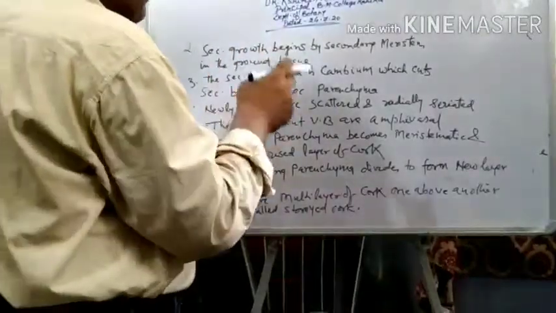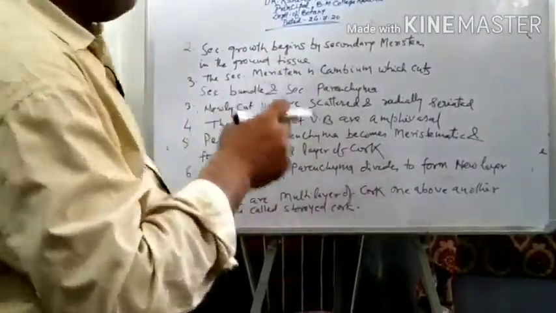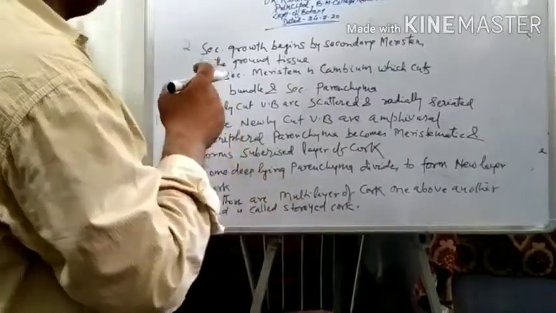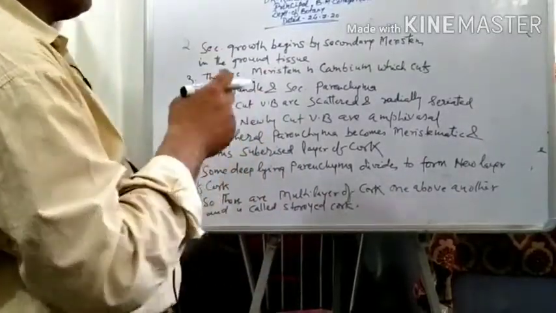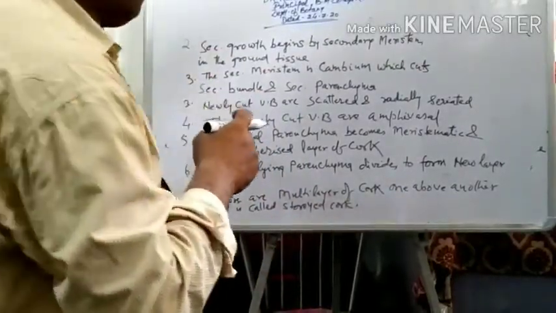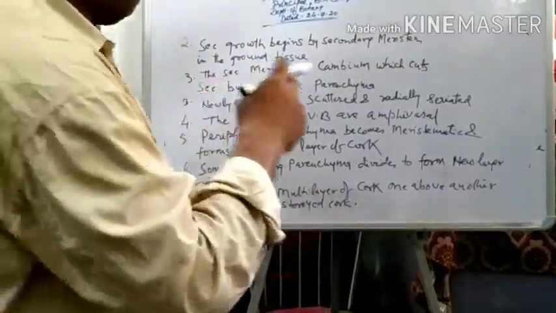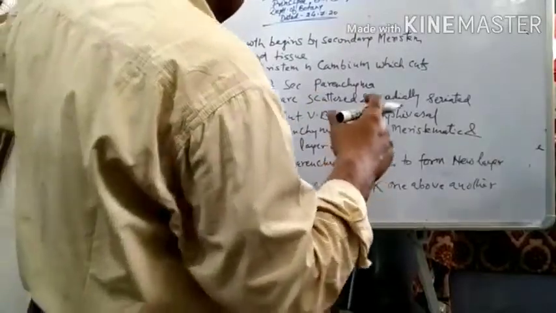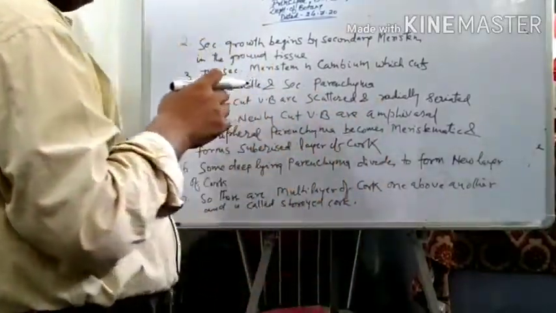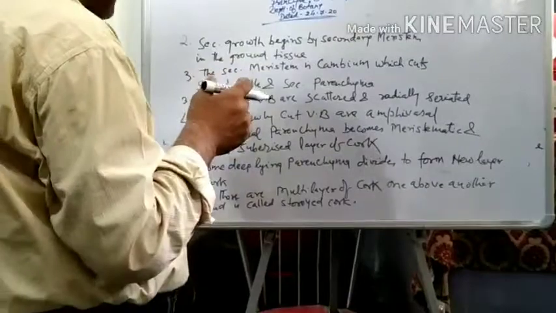This is the layer of cork, and the layer of cork are impervious due to the deposition of suberin around their walls, so they are impervious and give somewhat mechanical support also to the plant.